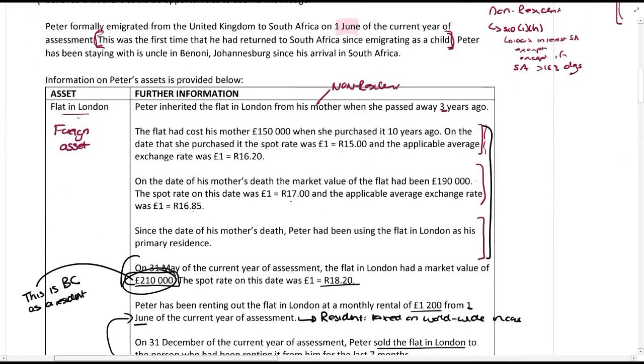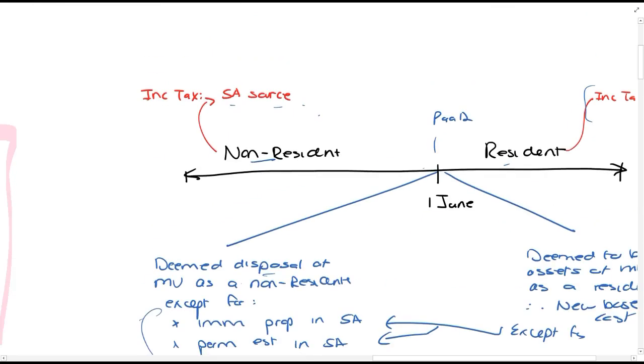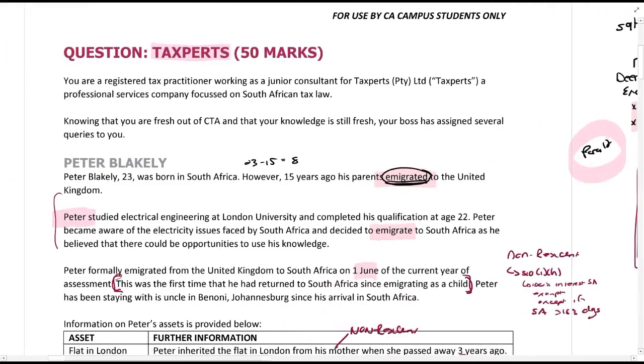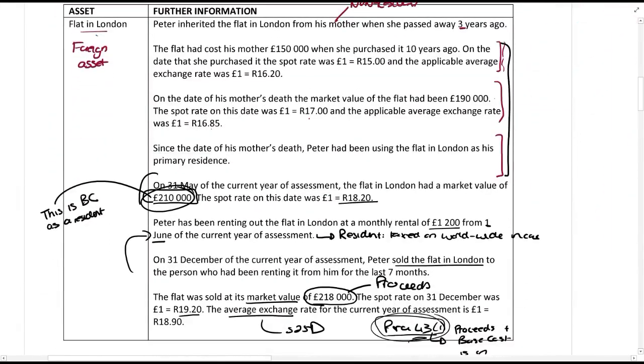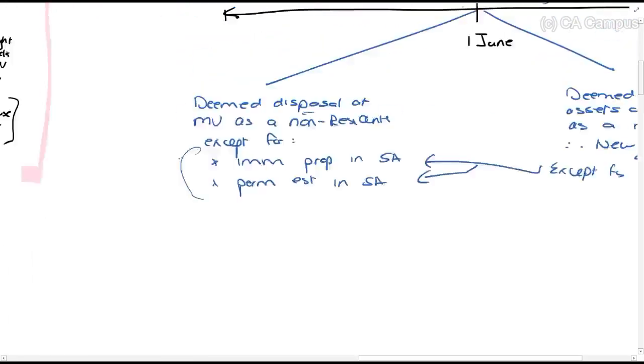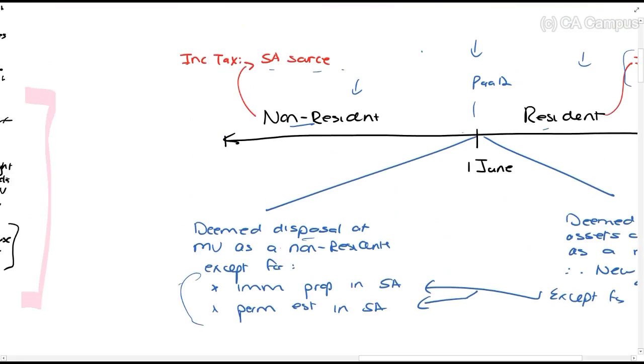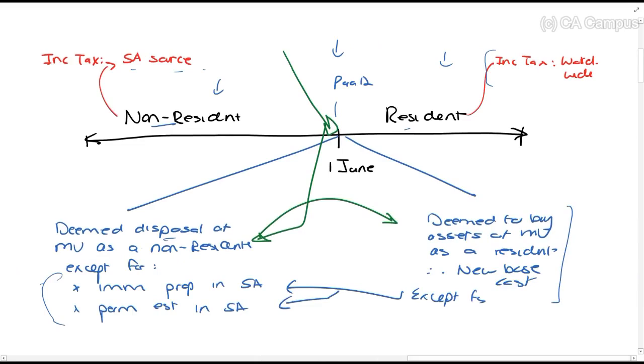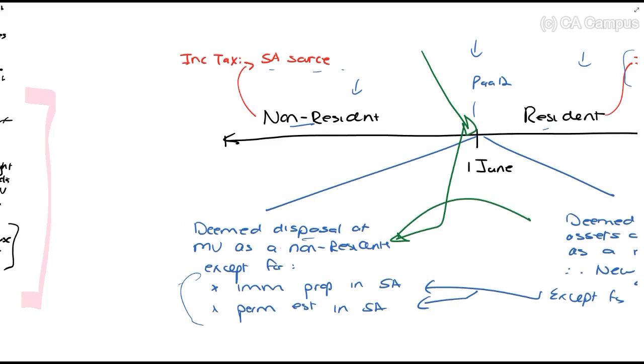So, we'll talk about the period before, we'll talk about what might happen on the 1st of June, and we'll talk about the period as a resident. Okay guys, so you've got the written solution there and everything, so I'm not going to write out everything, let's talk about it. So, the flat in London is a foreign asset. This means, and it's not immovable property in South Africa, so the flat in London was treated as if it was sold at its market value on the 1st of June and then bought at its market value on the 1st of June as a resident.